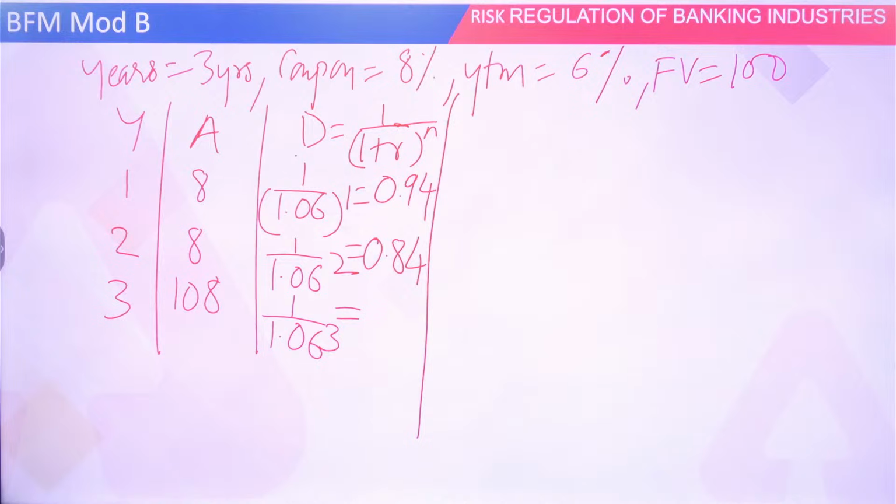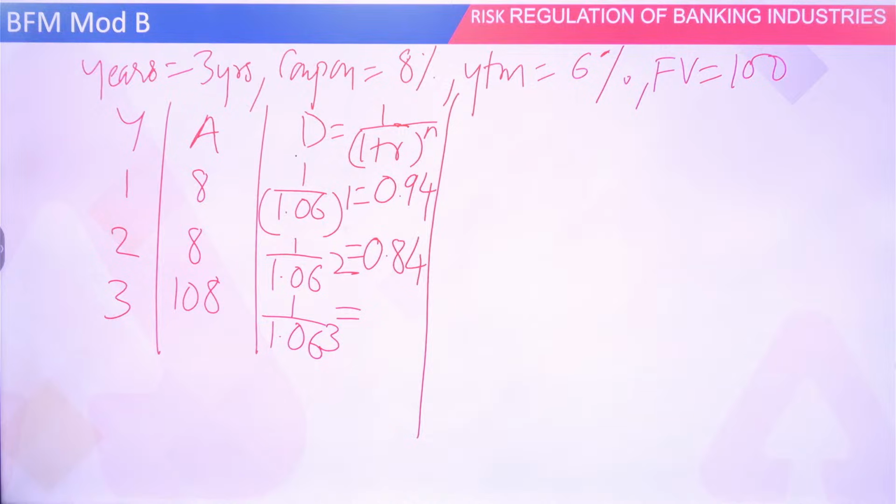Square, 1.12 upon, what is it I am getting? 0.83. No, I am getting some separate answer here. 1.06 square. So square is what? 1.1236.